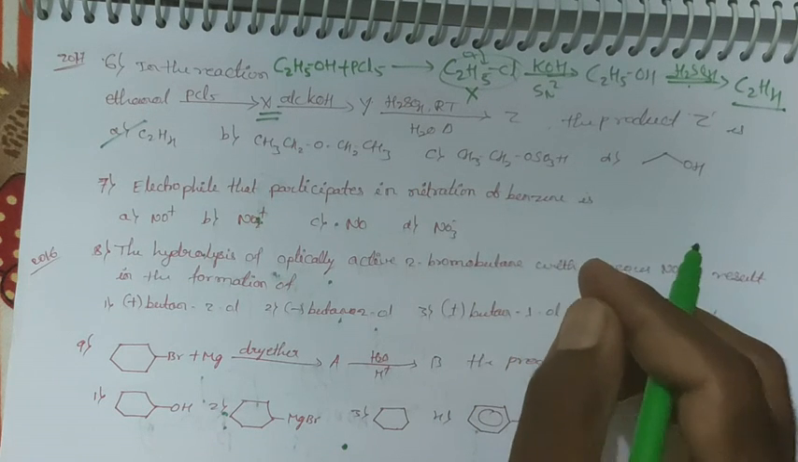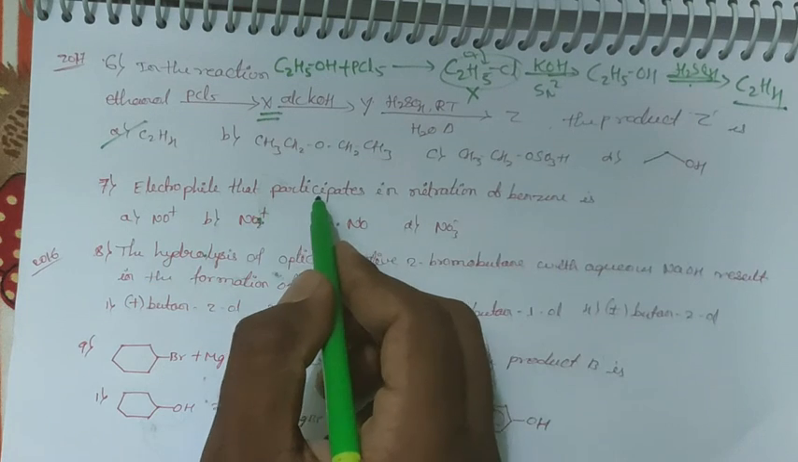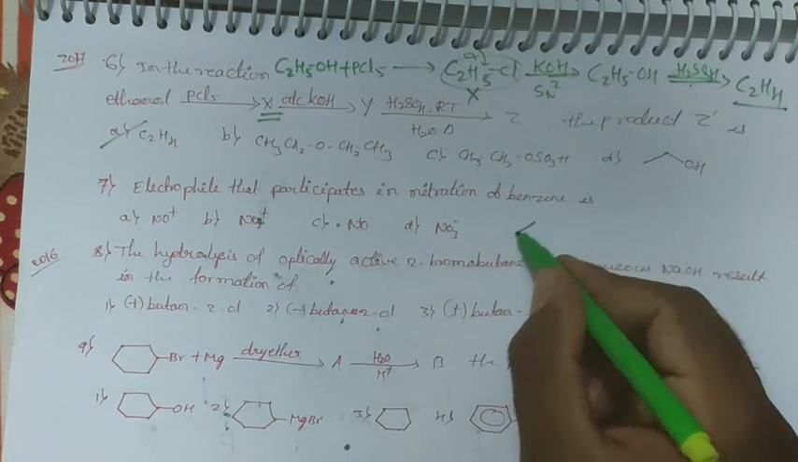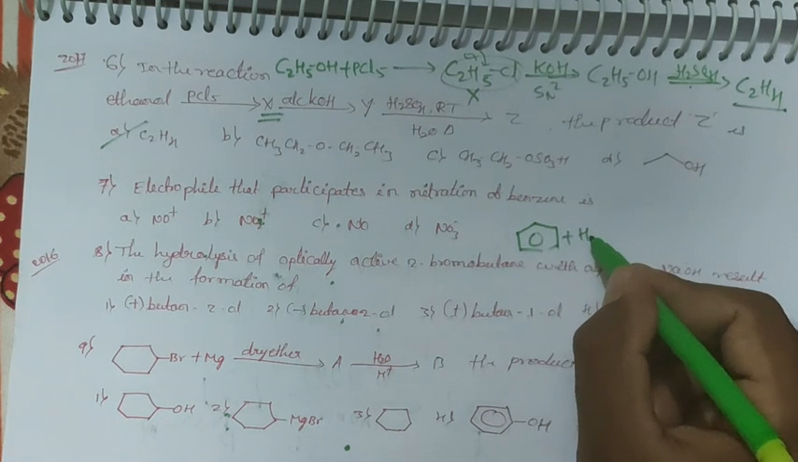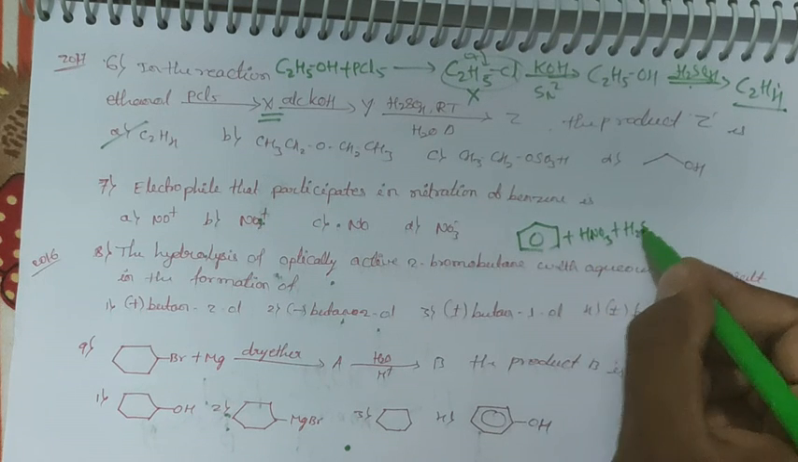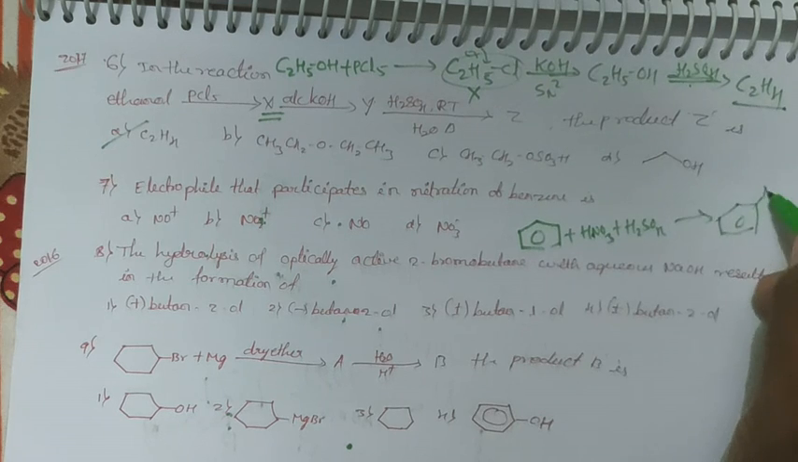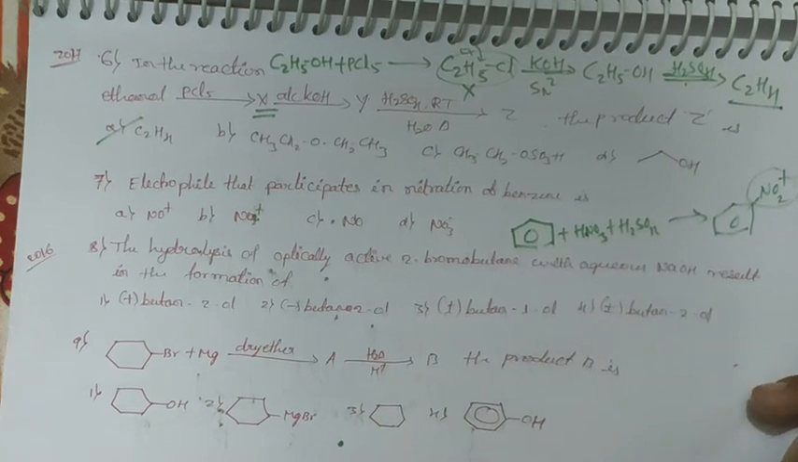That first PUC knowledge is also very important. Next one, the electrophile that participates in the nitration of benzene. Everyone knows this one. Whenever benzene undergoes nitration in the presence of HNO3 and H2SO4, it gives rise to the product nitrobenzene. This is the NO2 group. NO2 plus is the electrophile. How is this NO2 plus generated?